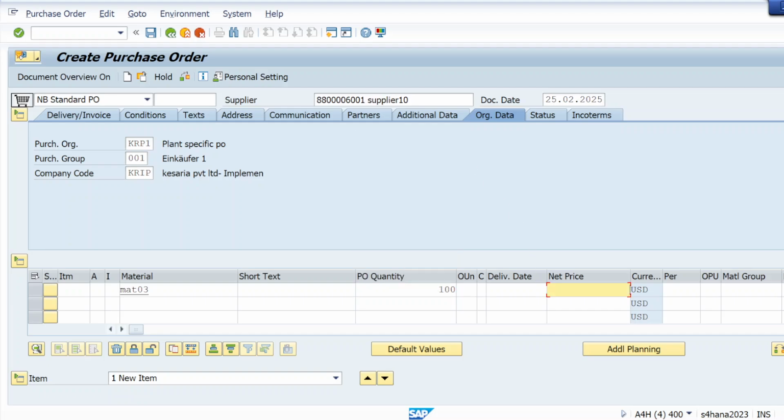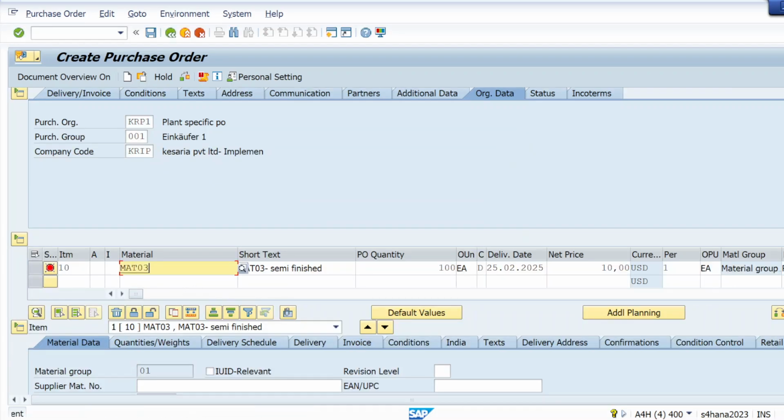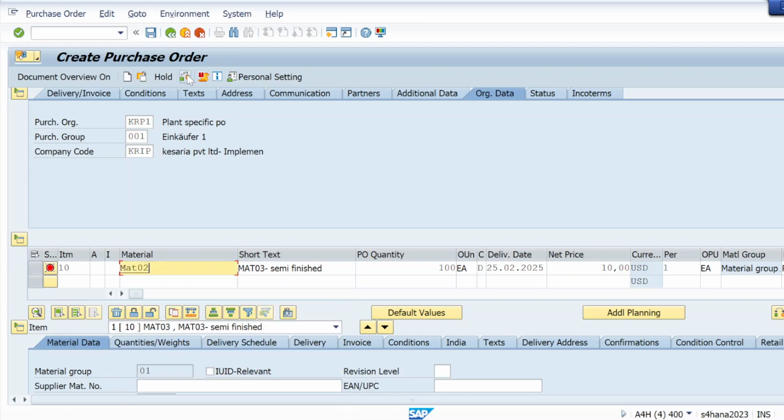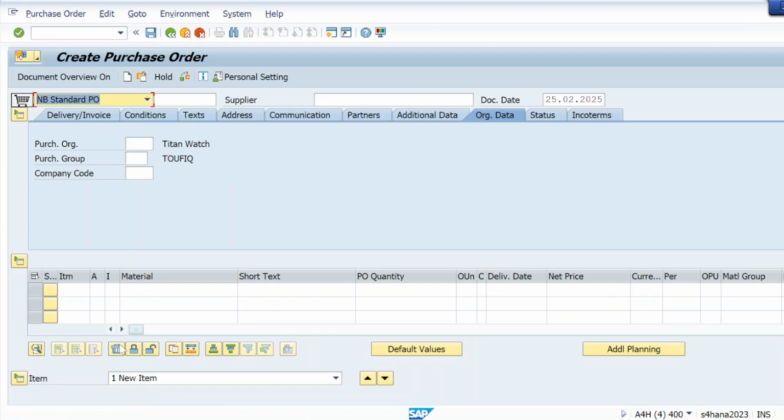Quantity, net price, plant, check. Let me take some other material, because this one I used for the source list concept. So just see, I am going to create a PO. Okay, PO is created.